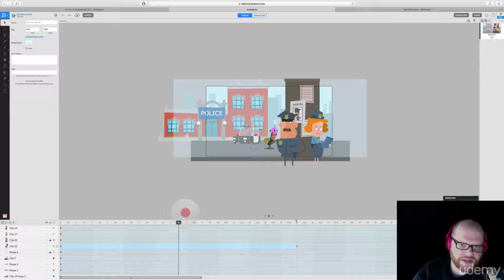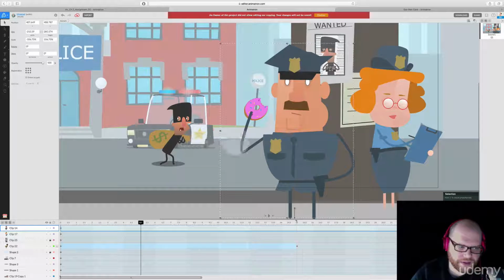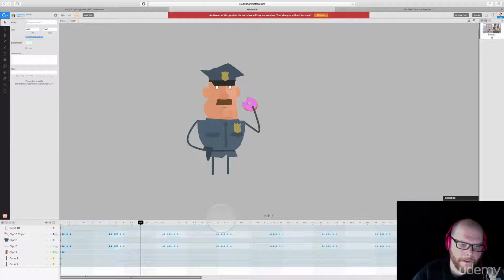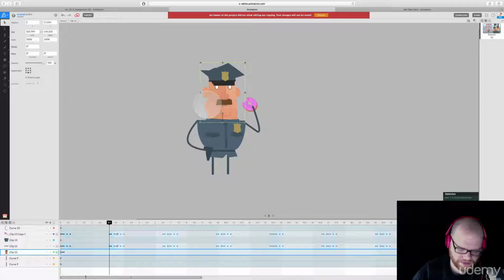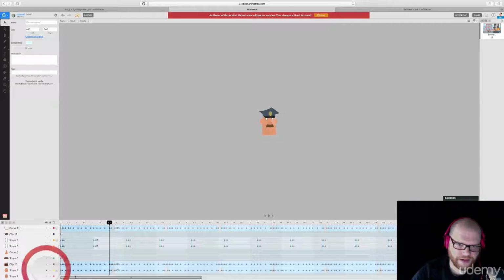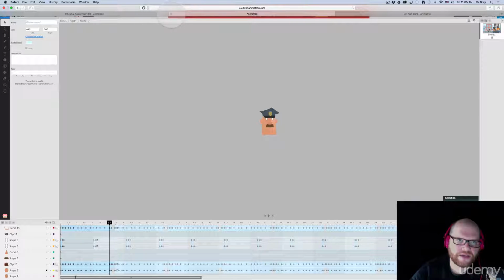But nonetheless, we can learn a lot about this clip here. We can see all the animation, what's happening. Let's take a look at this guy, this cop here chewing on the donut. Let's zoom in. I love looking at his animation. It's fantastic. So Command E, zoom in. Oh, look at how he takes a bite, his mouth closes, and this here, I am assuming it's just a little shape that is just moving up and down. Look at that. How simple but subtle and perfect it is. Okay, well, that's great, but I want us to focus on an animation that we can play with.